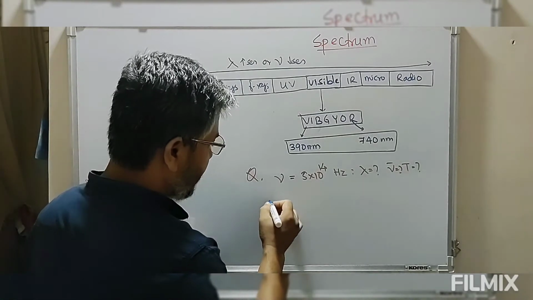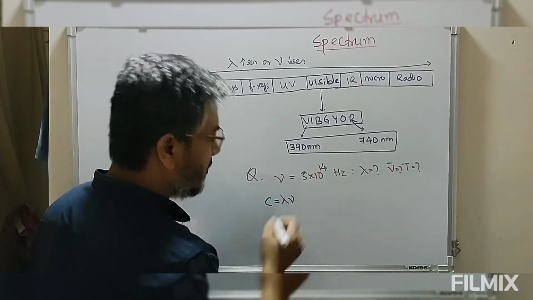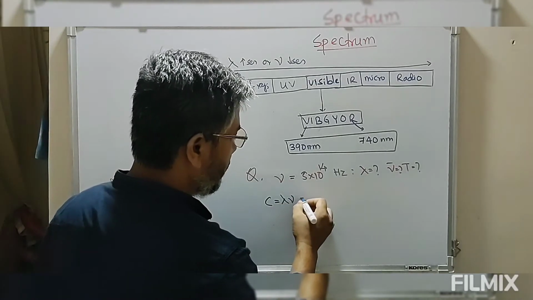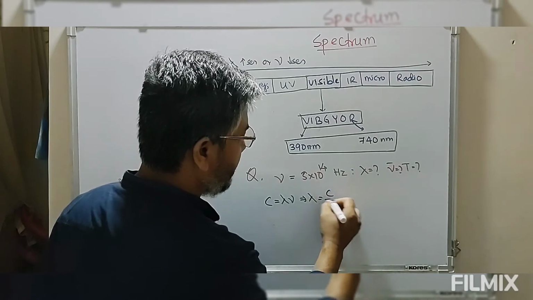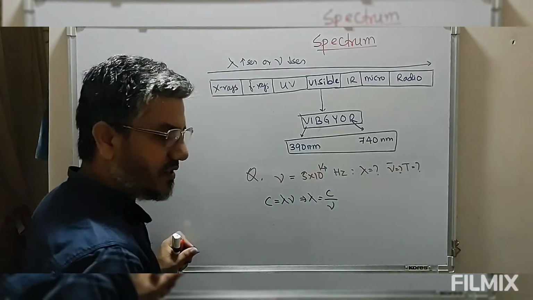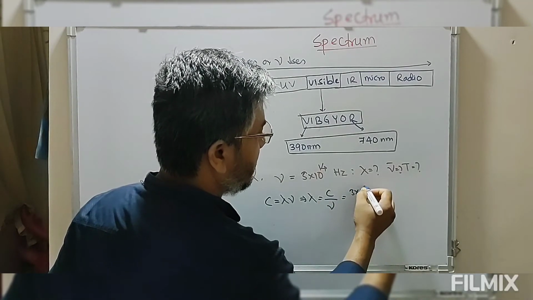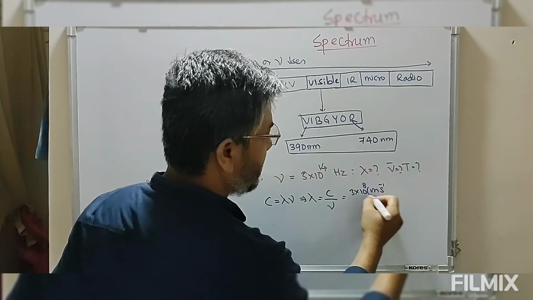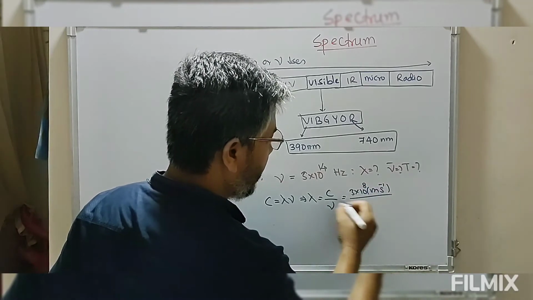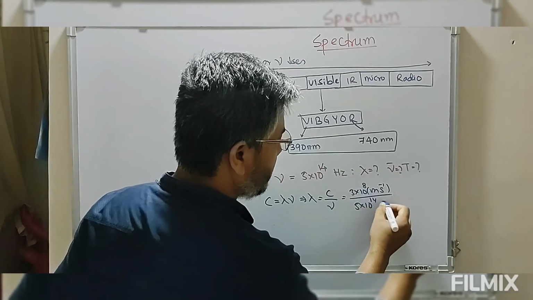So we have this relationship, c equals wavelength into frequency. Therefore wavelength equals c by frequency. We know the value of c, a constant, 3 into 10 to the power 8 meter per second divided by the frequency, 5 into 10 to the power 14 second inverse.